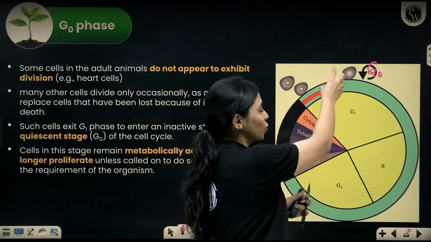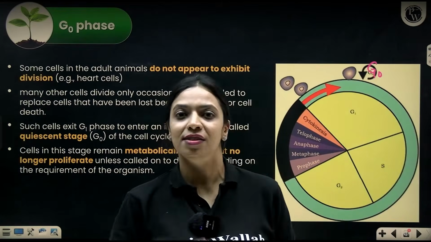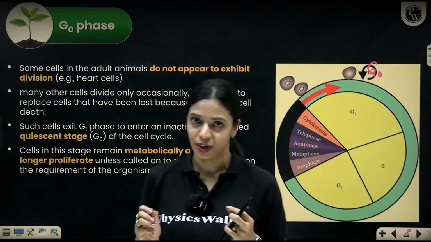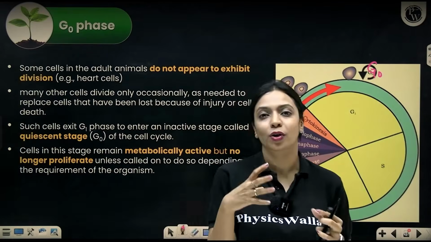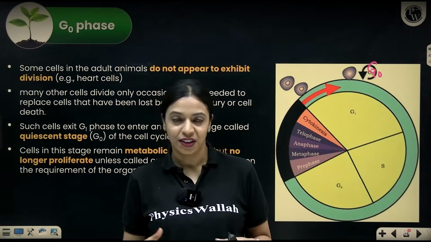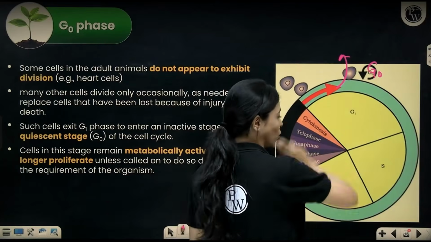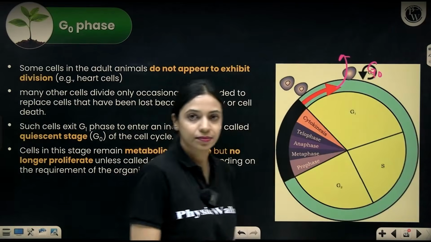After it is formed, it grows considerably in size, but doesn't grow so much that the nuclear cytoplasmic ratio is disturbed. It will show considerable growth, increase in size, increase in volume, and after that we say that it exits this cycle. It no longer goes on in this cycle.